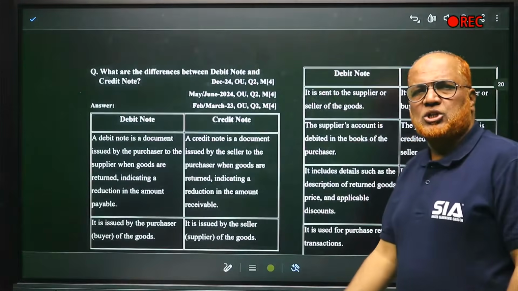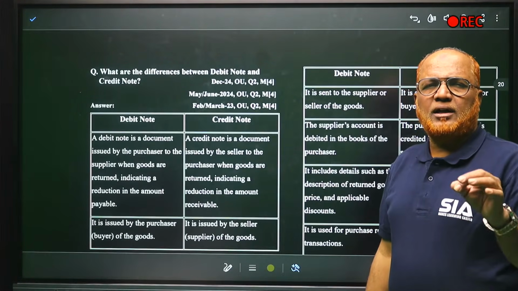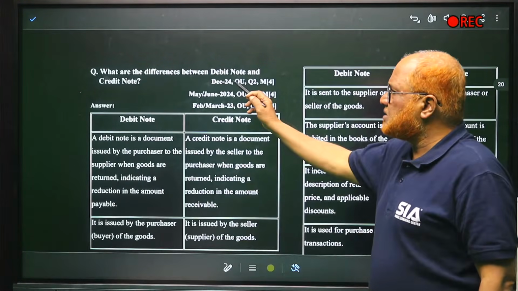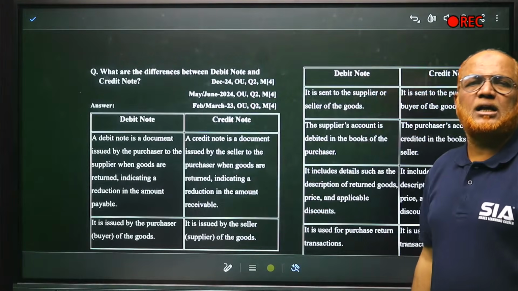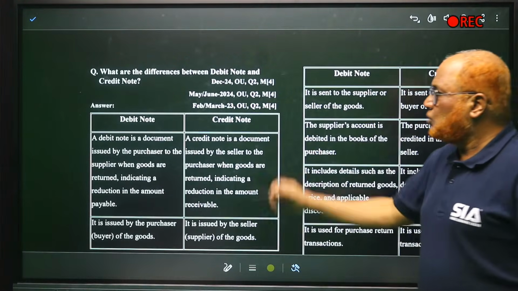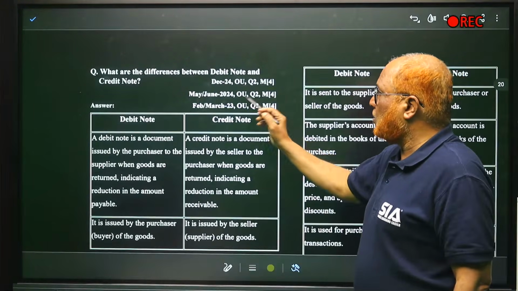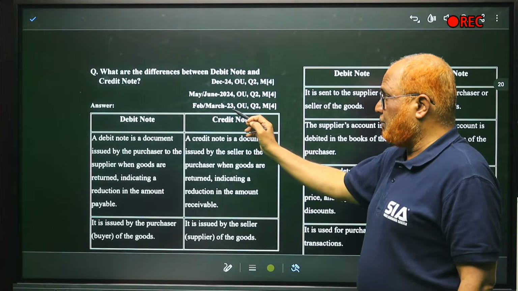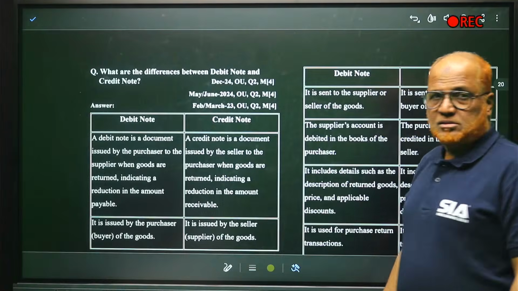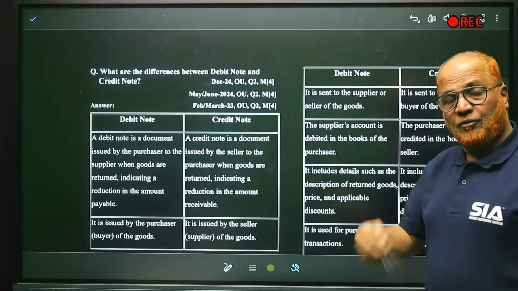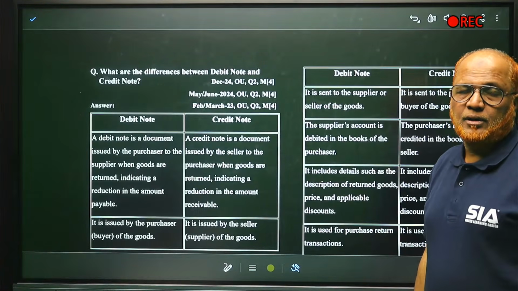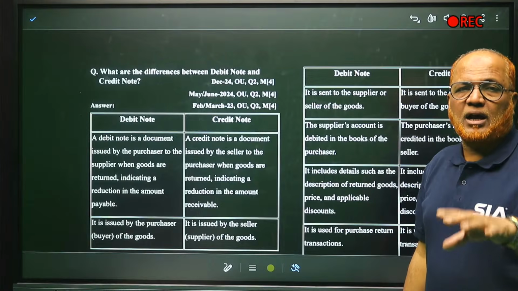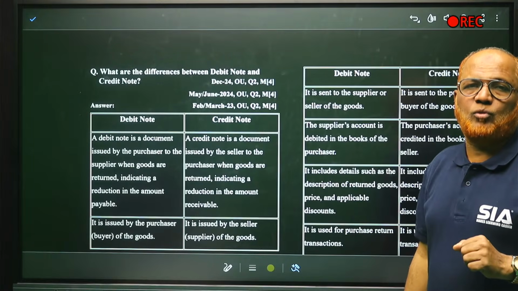In previous examinations, very frequently they have asked you what are the differences between debit note and credit note. It was asked in December 24 for 4 marks, then May June 24 4 marks, then February March 23 4 marks. So every time 4 marks. Very frequently it is asked. Debit note and credit note will arise whenever there is return of goods.